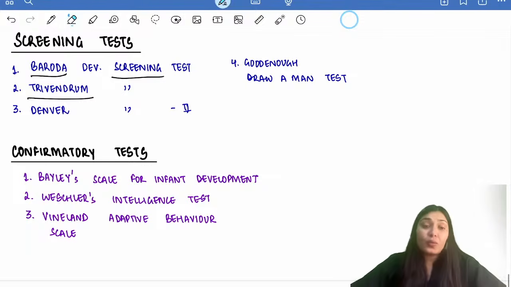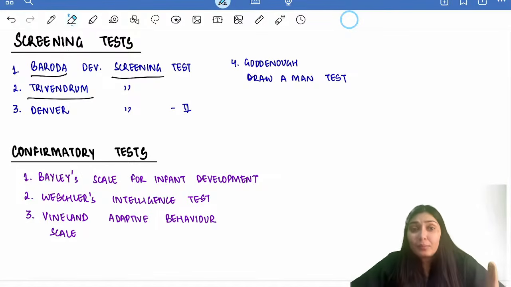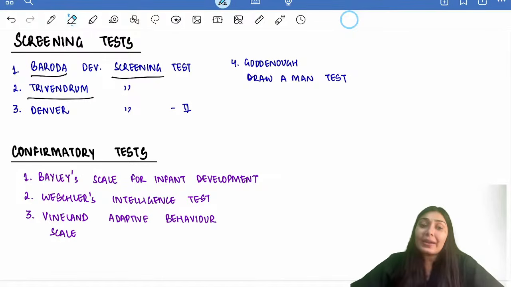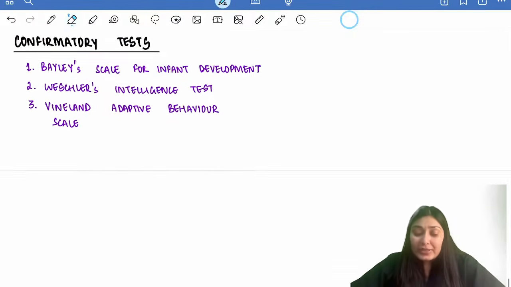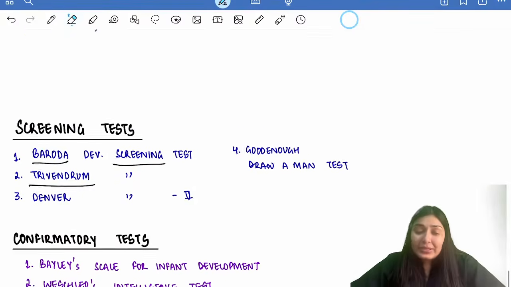After that, once we have red flags and we want to go for a thorough assessment, we have a battery of tests: screening tests and confirmatory tests. The important screening tests for your exams are the Baroda developmental screening set, Trivandrum developmental screening set, Denver test, and the Goodenough draw-a-man test. Remember these 4 screening tests. And confirmatory tests are Bayley's test, Wechsler's intelligence test, and the Vineland adaptive behavior scale. So this completes your developmental assessment.